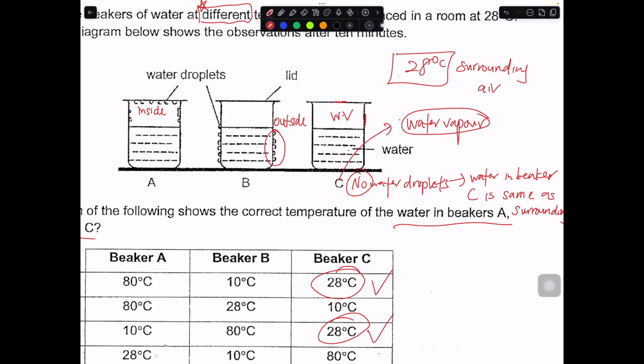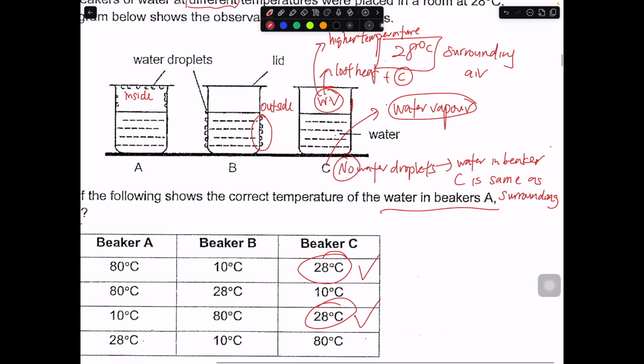because they are at the same temperature. Because for condensation to happen, you need the warm water vapor to lose heat, then it can condense. So for it to lose heat, the warm water vapor must be of a higher temperature. Then it can start to lose heat. Okay, so in a nutshell, if you want to see water droplets, you need to have a temperature difference between water vapor